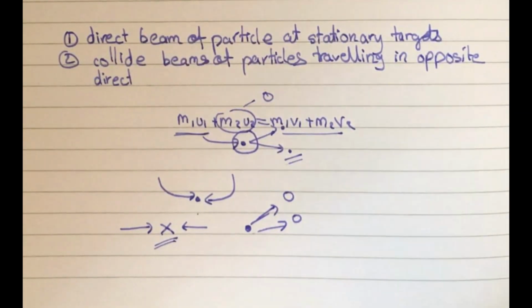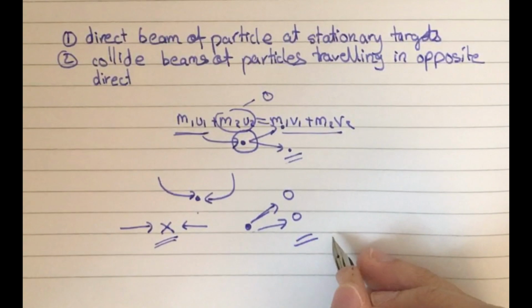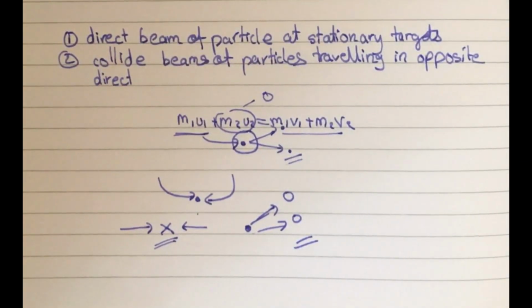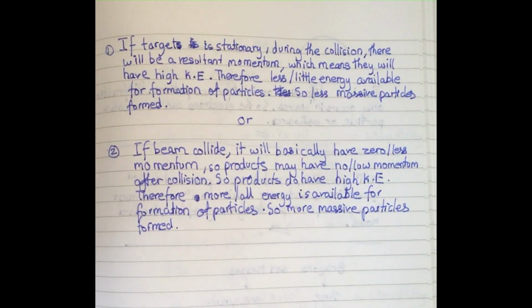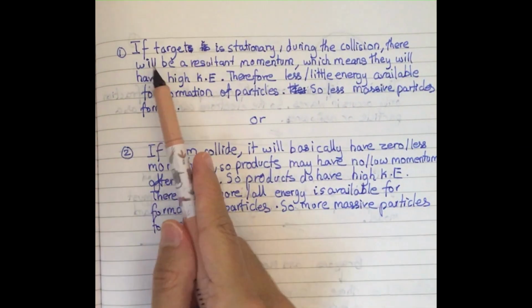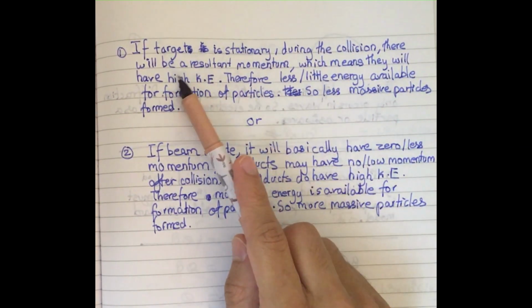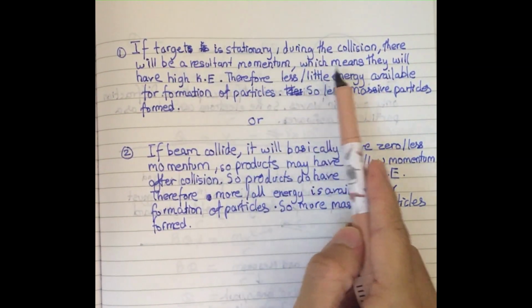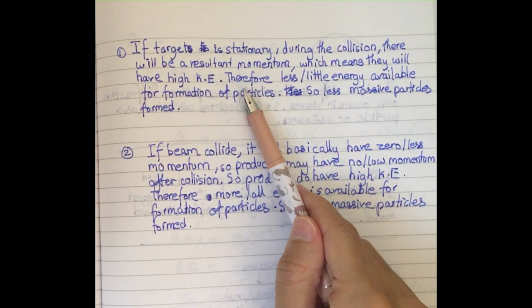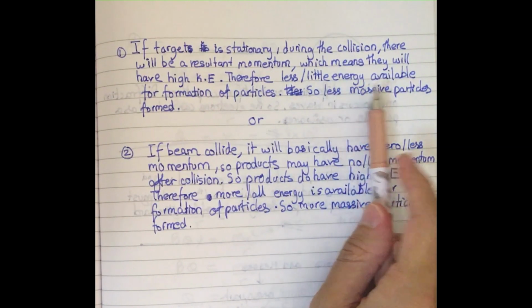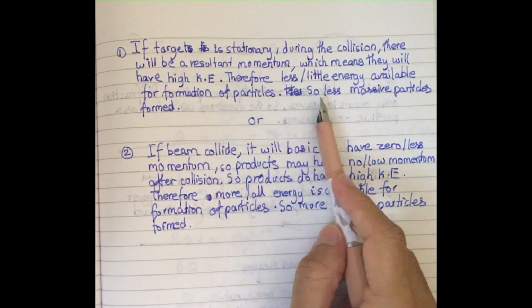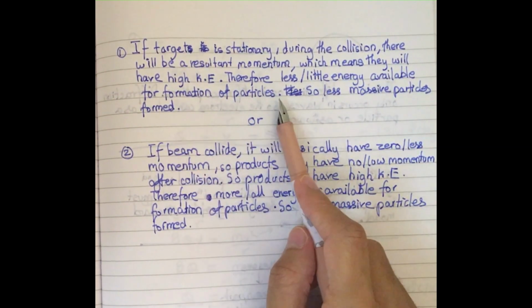So let me write out this sentence for you guys for both situations. Okay, I have written the sentence. This is the first scenario sentence: If the target is stationary during the collision, there will be a resultant momentum, which means they will have high kinetic energy. Therefore, little energy is available for the formation of particles, so less massive particles are formed.